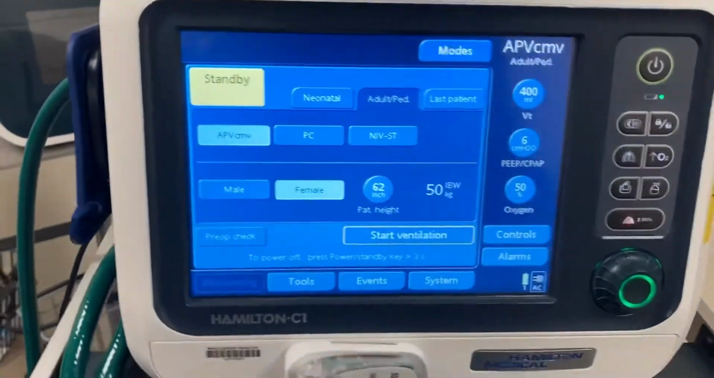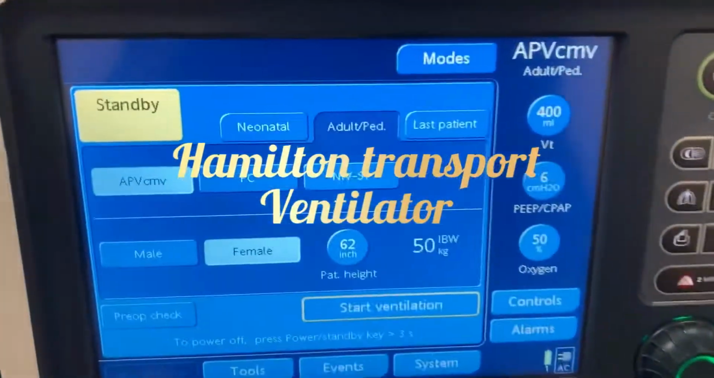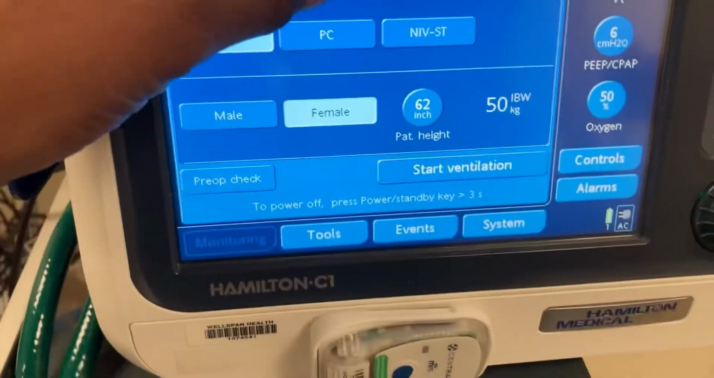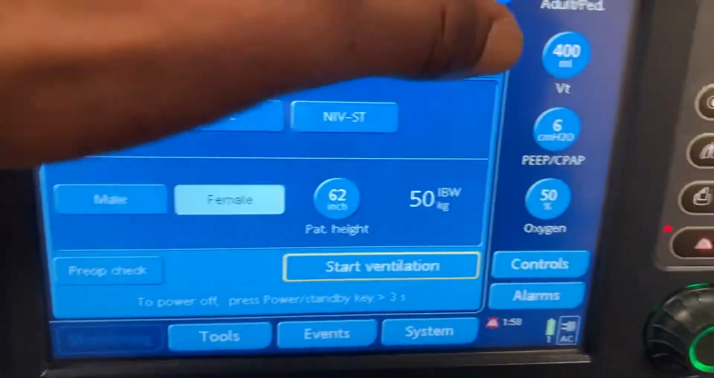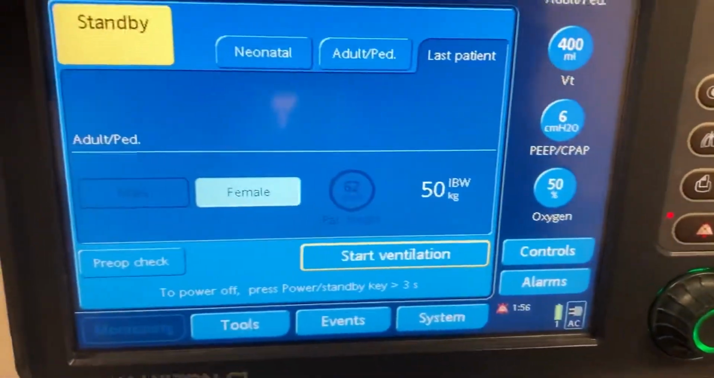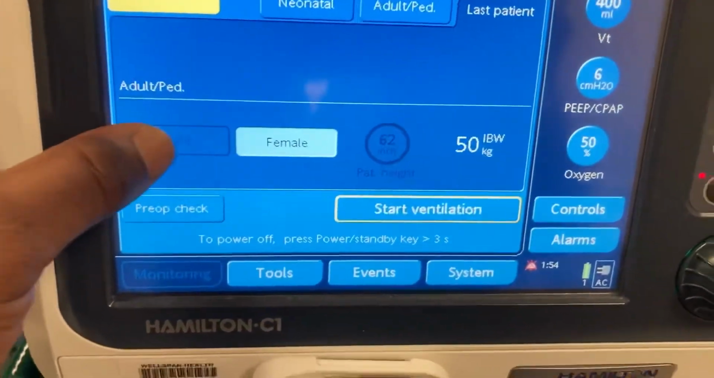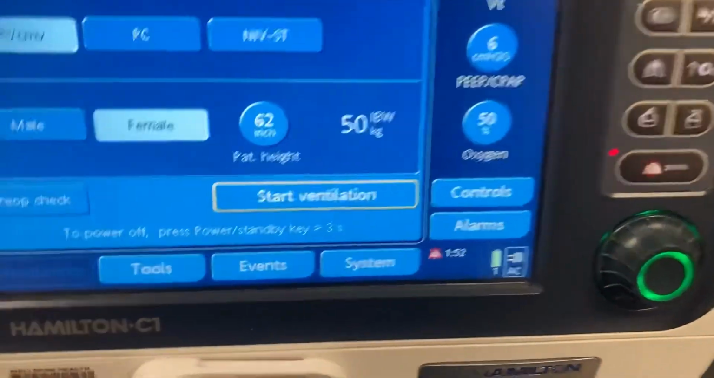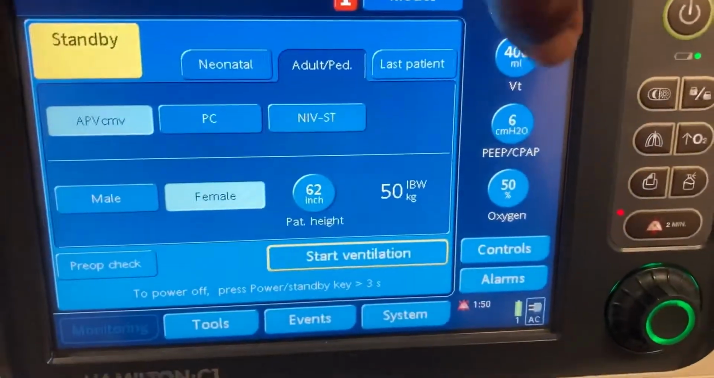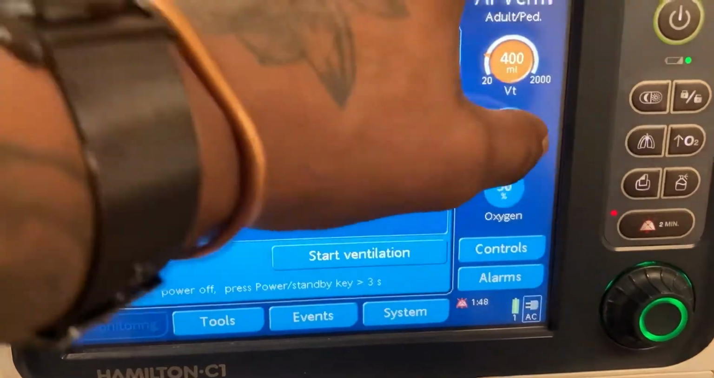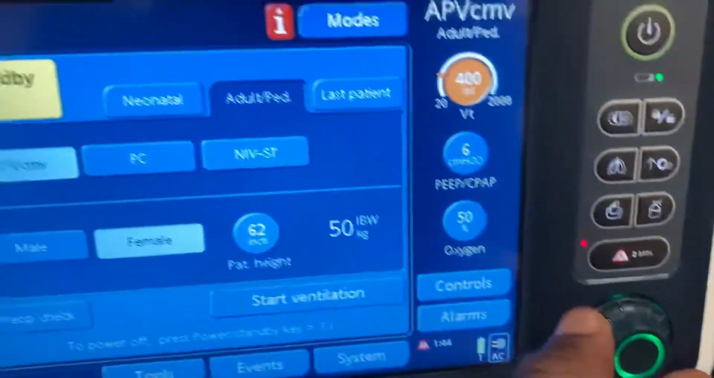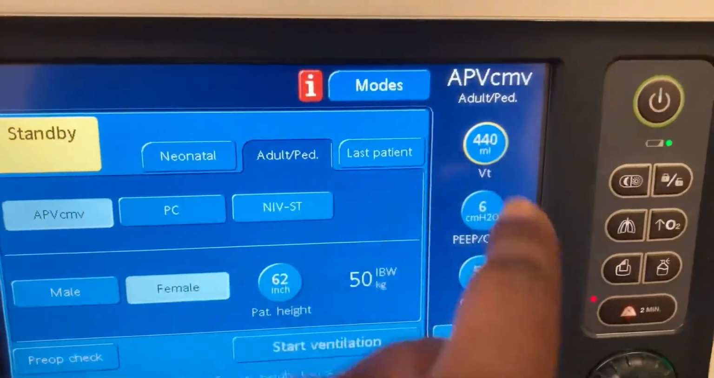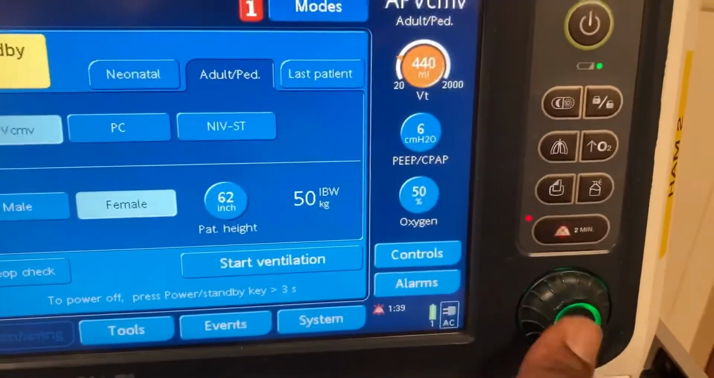Hamilton transport ventilator. We got the neonatal or the adult. What was the last patient that you had? Male, female. Just our tidal volume, PEEP, FiO2. I believe you can press, turn, press again. That locks in the mode.